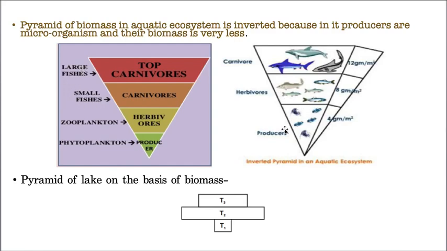Let us take these producers, zooplanktons and phytoplanktons. Their biomass: you take 10 million zooplanktons or phytoplanktons. Now you compare with just, let us take, 100 of these small fishes, and obviously the biomass of the small fish is greater.